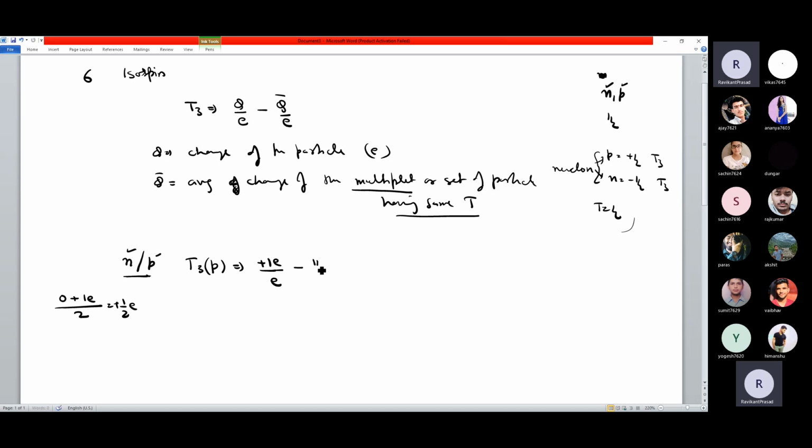So -half E divided by E. So this will give me 1 minus half. E cancel हो जाएंगे. 1 minus half, so that will give me half. That is +half.